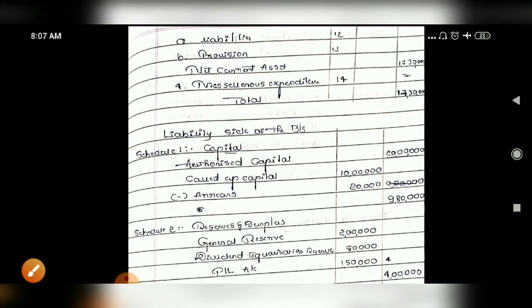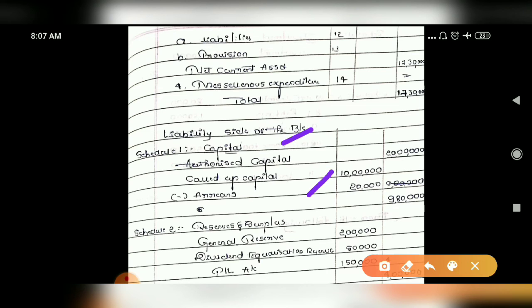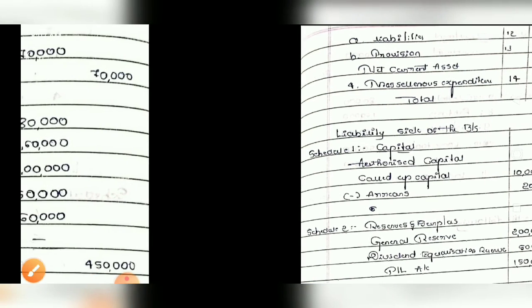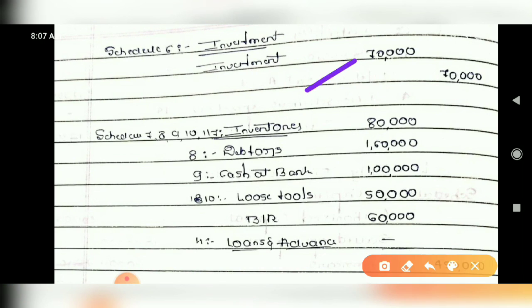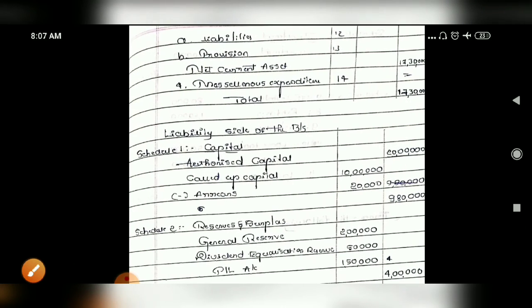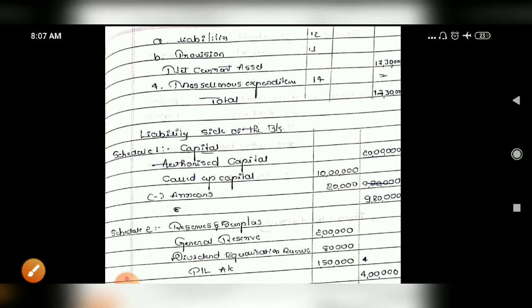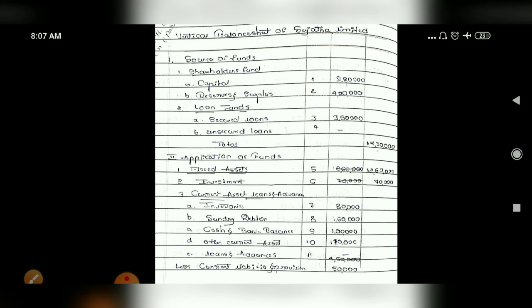Then one by one schedule you have to solve and bring each item to the main format. I will share this snapshot with you through the group. Go through it. First you write the contents in a notebook and go through this video and make it perfect. Okay, thank you.